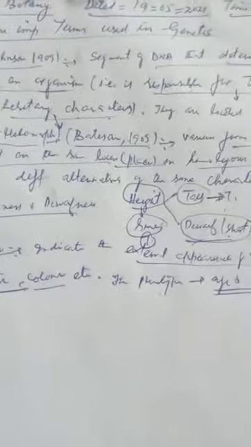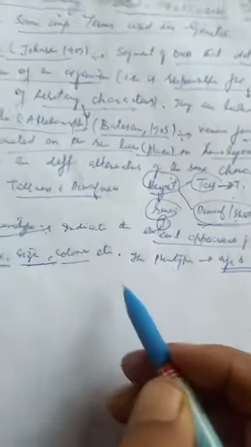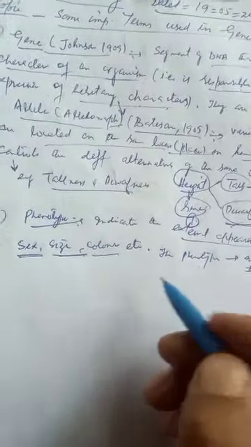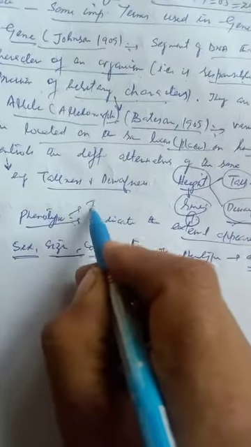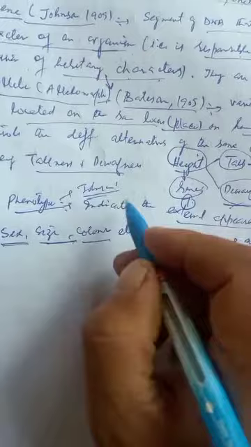This is the phenotype, and the term which indicates the external appearance of an individual, like sex, size, color, etc., is called a phenotype. It changes with age and environment. The term phenotype was given by Johannsen in 1909.